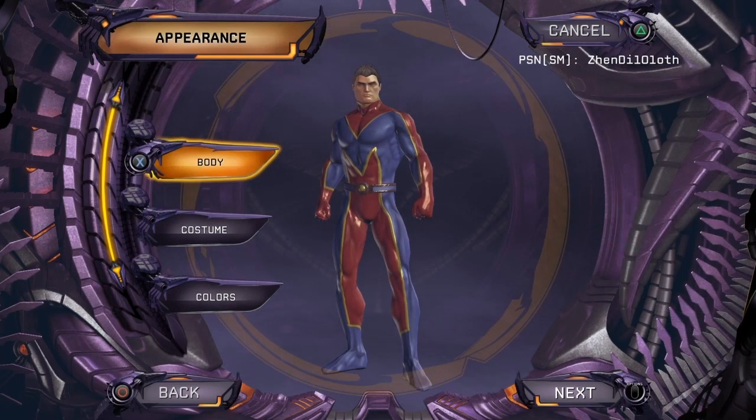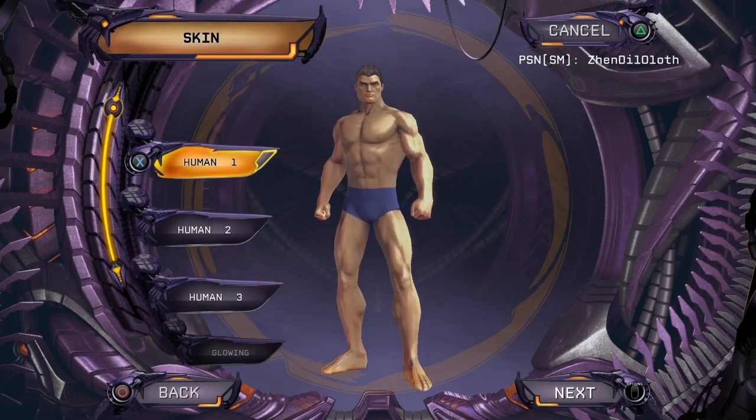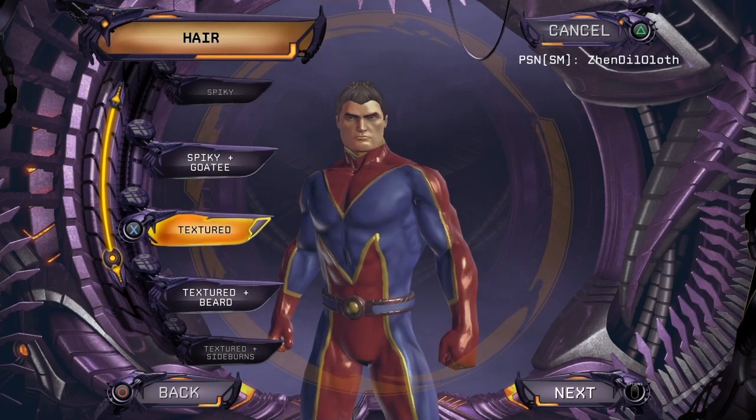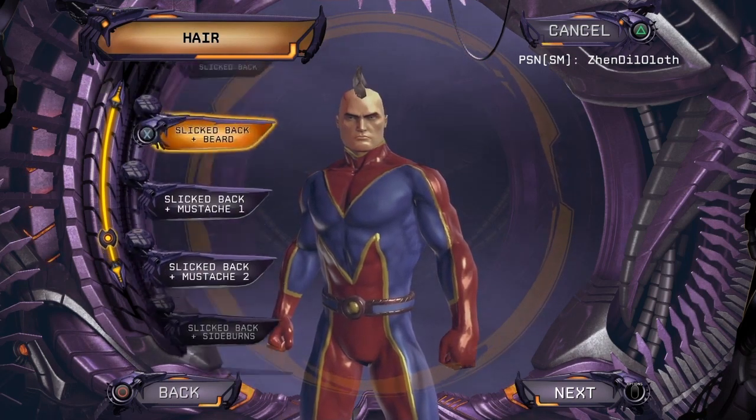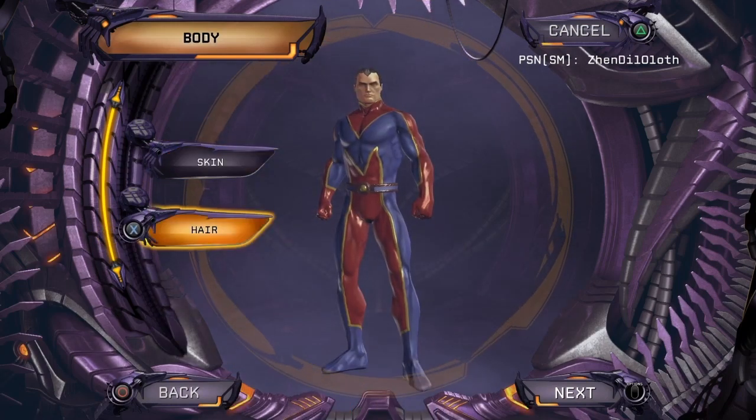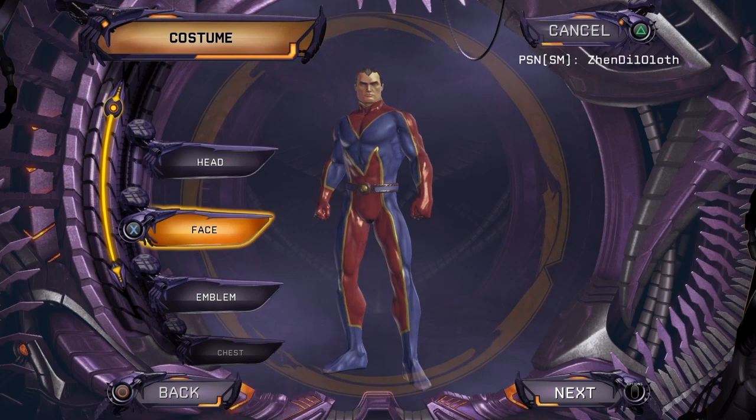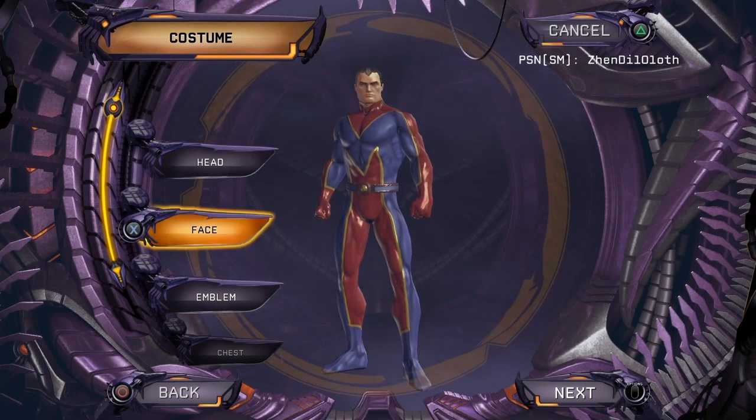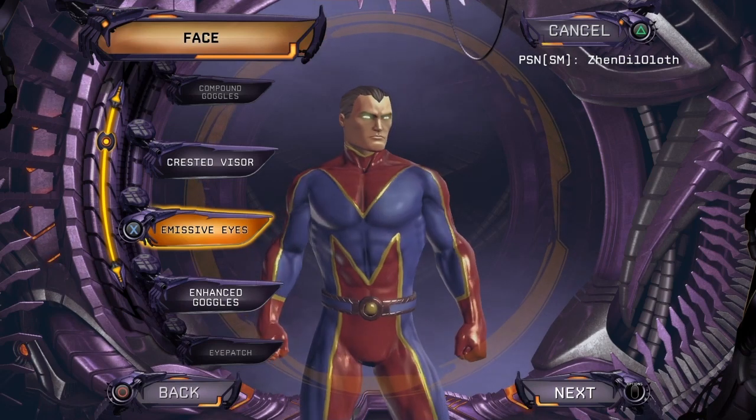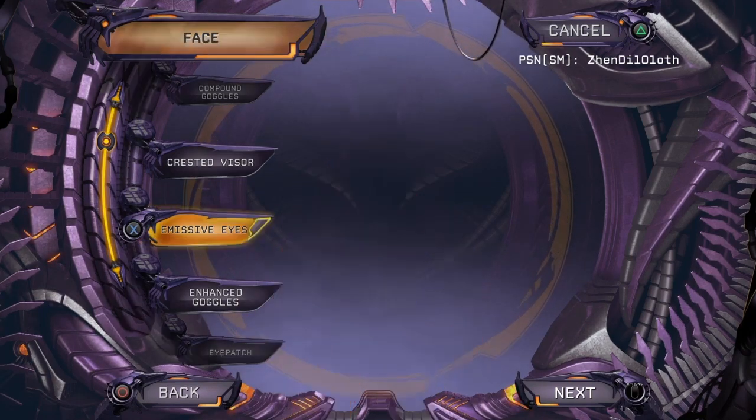So now we can customize the appearance of our Black Adam friend. So let us do that. For the body, for the skin, we'll stick to human skin 1. For the hairstyle, we'll go with a slicked back. For the costume, we won't use anything for the headpiece. For the face, I'd be tempted to leave it as it is, but let's go for the emissive eyes. We can always change it later in the game if we want to.